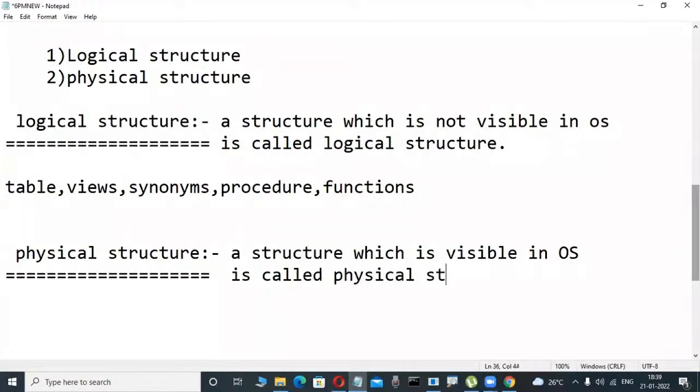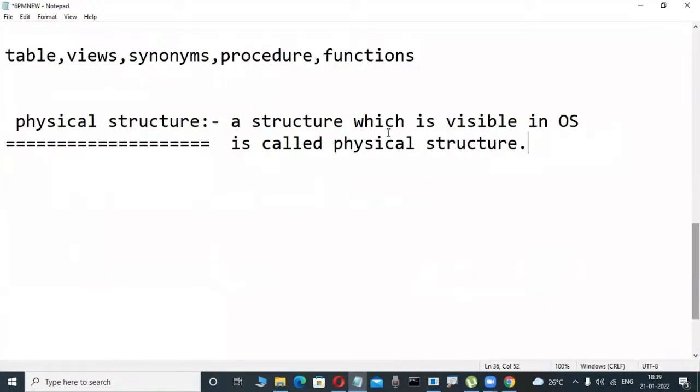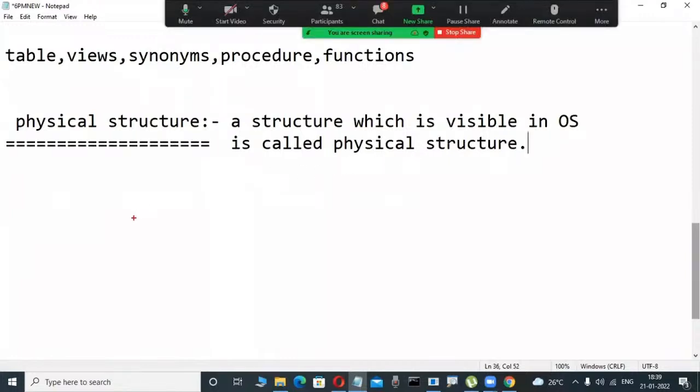Who are the persons working in this physical structure? It's a big concept. I'm telling the definition side only, because today I will tell you which definition of database is correct. A structure which is visible in the operating system is called a physical structure. Suppose you install software such as PowerPoint, MS Access, or Word, some physical files are created on the disk.